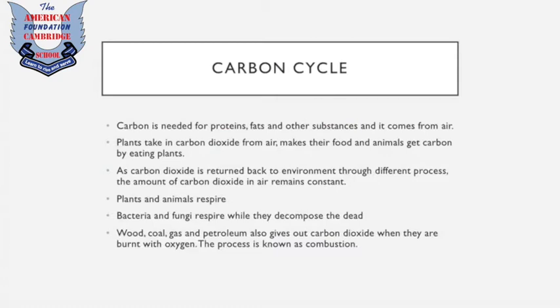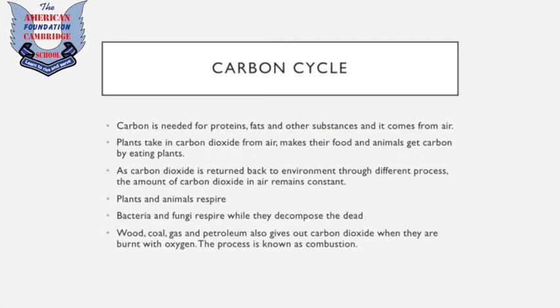The plants take in carbon dioxide from air, which helps them to make their food, and the animals get carbon by eating those plants or by eating other animals which have carbon in them. As carbon dioxide is returned back to the environment through different processes, the amount of carbon dioxide in the air remains constant, just like I told you guys before.